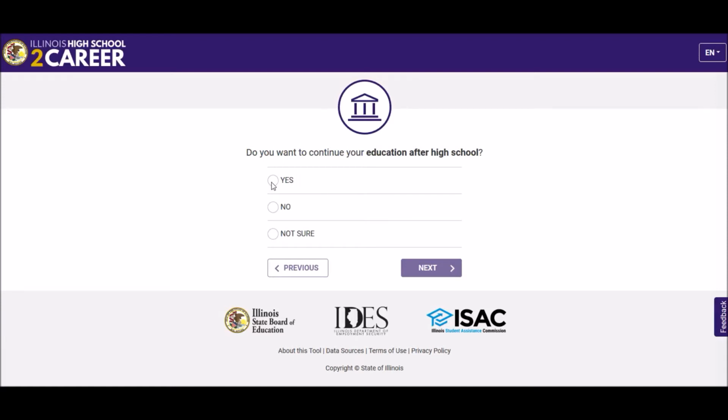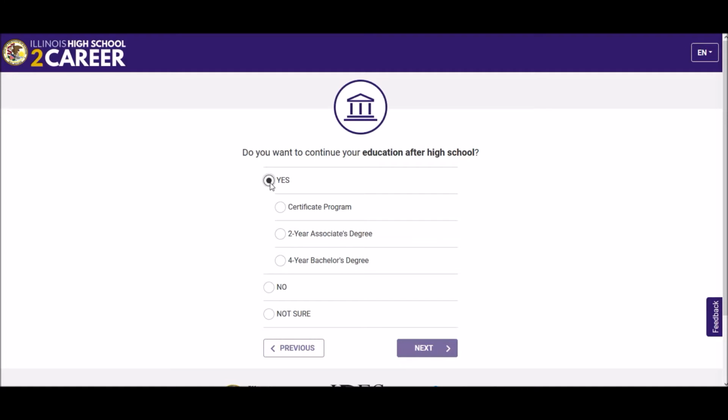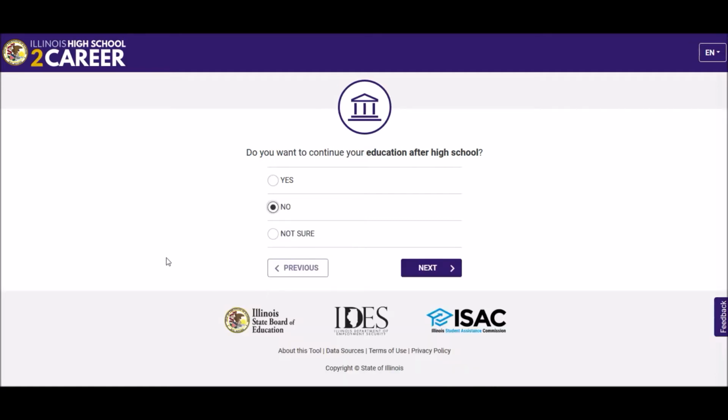If the user clicks yes, they will be asked to specify which education level they're considering: certificate, 2-year associate degree, or 4-year bachelor's degree. The data visualizer will then show them career outcomes for people with this chosen education level. If the user clicks no, the visualizer will show career outcomes for people who went directly into the workforce after high school. And if the user clicks not sure, it will show a comparison of the 4 education levels, 3 yes and 1 no. For this example, I'm going to show you the no further education path.